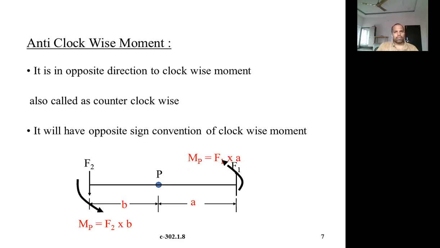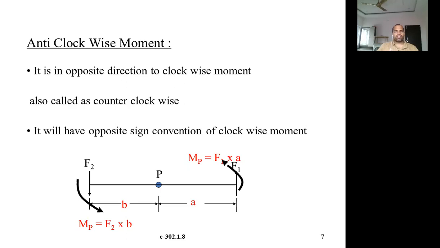It will have the opposite sign convention of clockwise movement. Of course, what is sign convention? Sign convention means if you take clockwise as positive, anti-clockwise shall be taken as negative. If you take clockwise movement as negative, anti-clockwise movement shall be taken as positive. That's very simple. What you take depends on your choice. The choice is left to you.